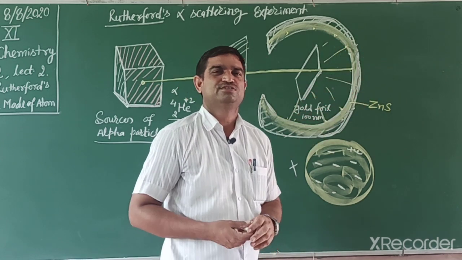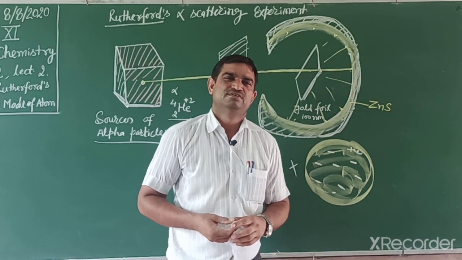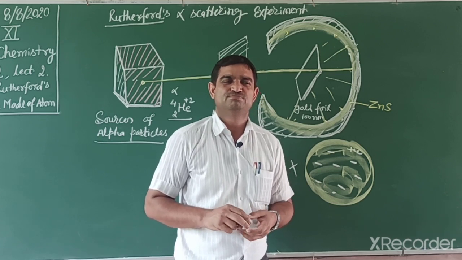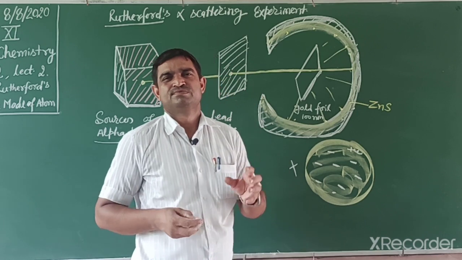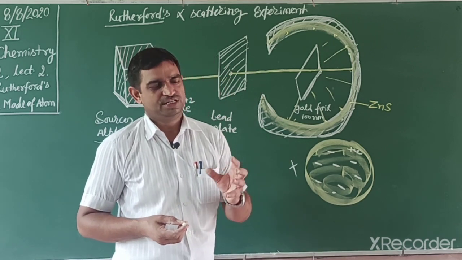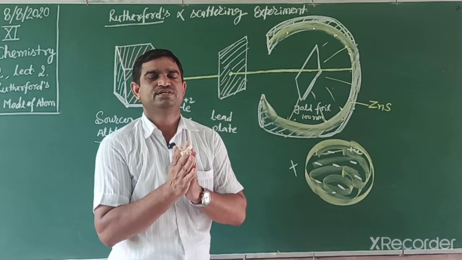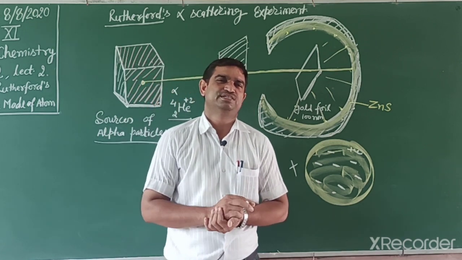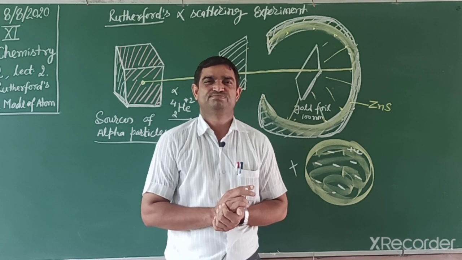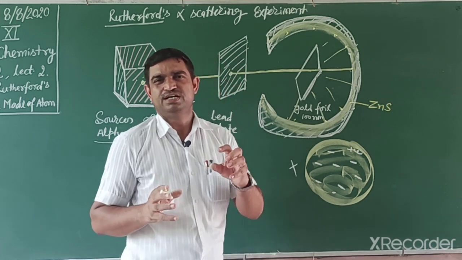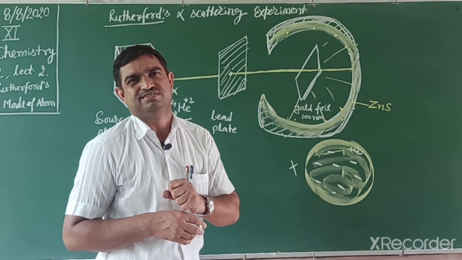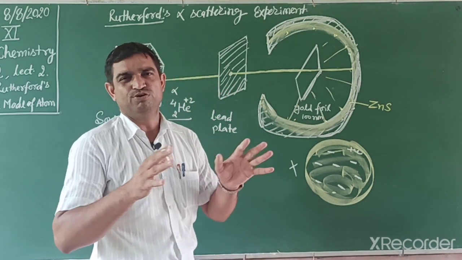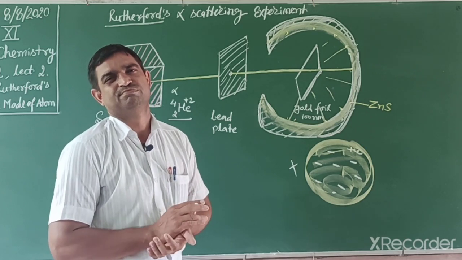So this one is the alpha scattering experiment, and he imagined the size of the atom and the nucleus. If you imagine our cricket ball, then the radius of the atom is 5 kilometers. And if you imagine the nucleus size is a domestic fly, students, you know a domestic fly is very small, then our whole football ground is an atom.